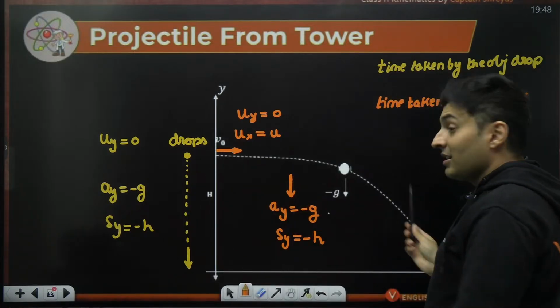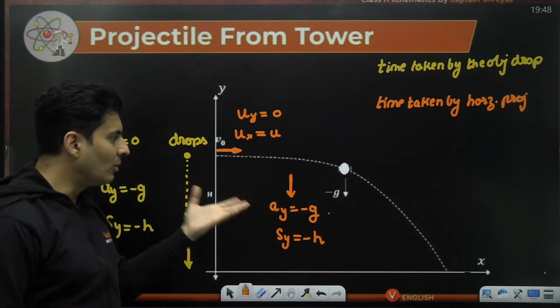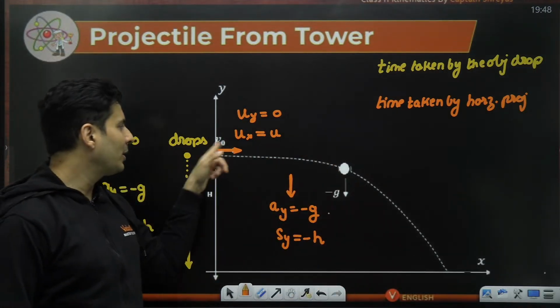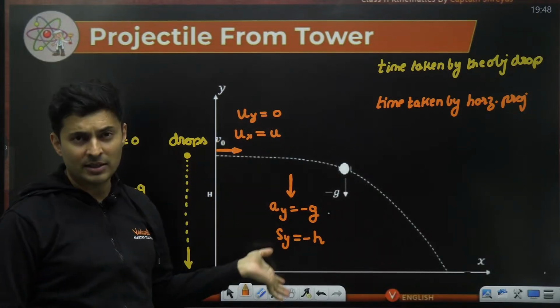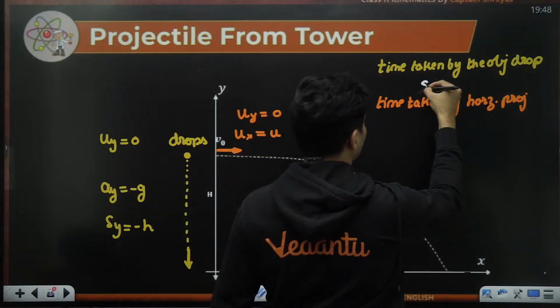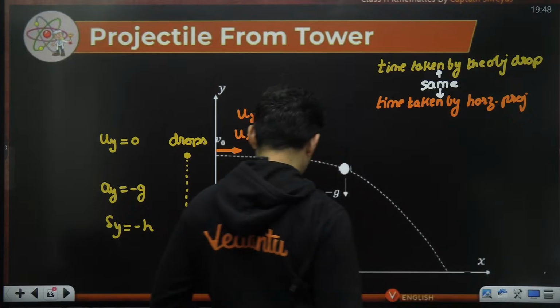This and this, believe me, I know it is not intuitive, it is counterintuitive. But sir, this will take more time. No, sir. Irrespective of what the speed is, the initial speed in the y direction, acceleration, and displacement are the same. So the time taken by both of them should be the same. Yes, this and this should be the same.